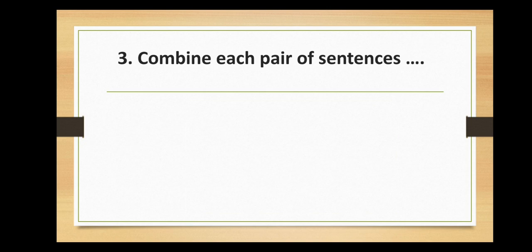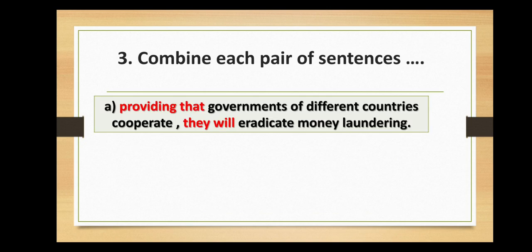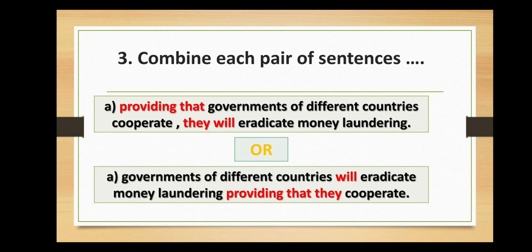So here you have 2 possibilities to answer this question. Possibility number 1, you start by provided that governments of different countries cooperate, comma, they will eradicate money laundering. Or you can say, governments of different countries will eradicate money laundering, provided that they cooperate.